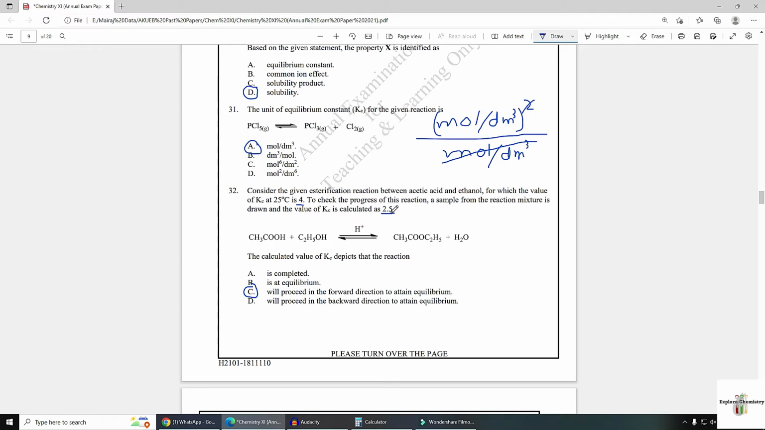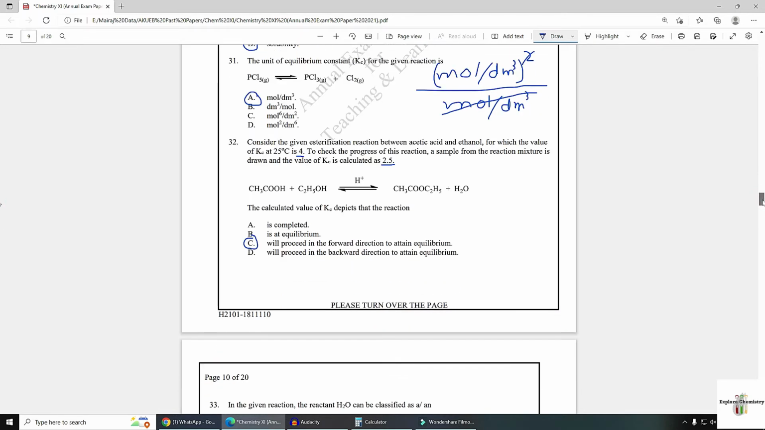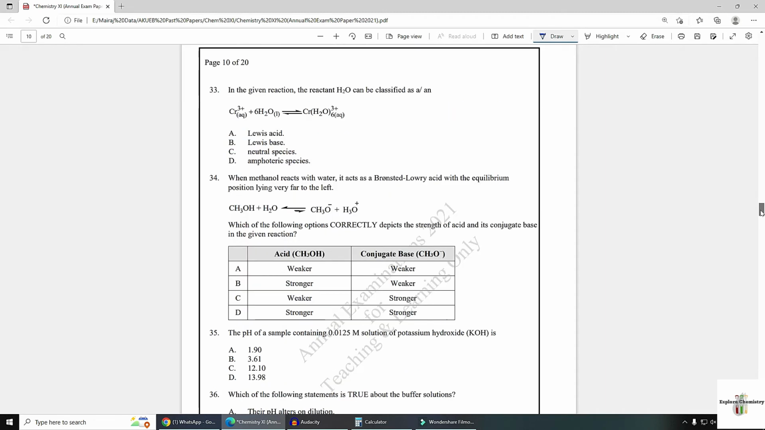If this calculated Kc becomes equal to this constant Kc, the reaction is at equilibrium, and if this calculated Kc is greater than this constant Kc, the reaction is moving in the backward direction to attain equilibrium. So in this condition, option C is the correct answer.